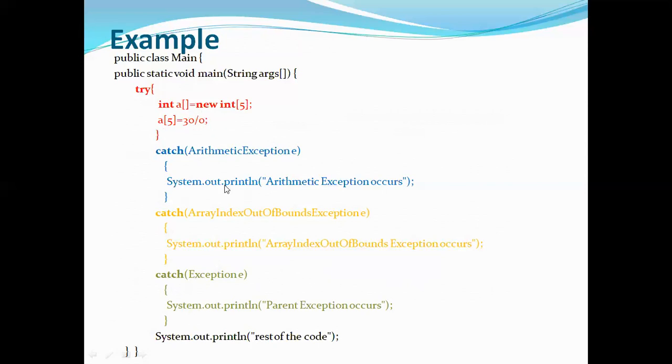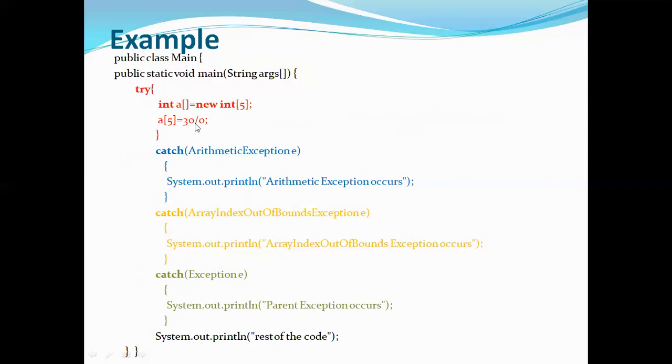So actually in multi-catch statements, one catch statement is saying arithmetic exception, the second one is saying array index out of bound exception, and the third one is the general one, which is saying that parent exception occurs. Now out of these three, if you observe, the first two may be matching, and out of these two, we'll see that the first one, that is arithmetic exception, is the right one, because as I told, even if it is 0 to 4, at the fifth location you are trying to assign some value.